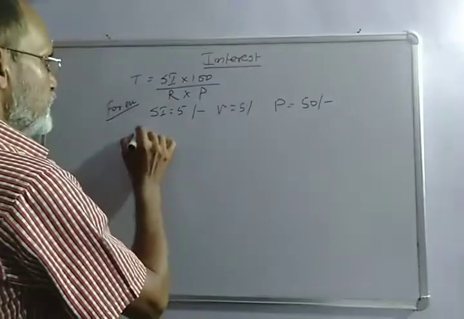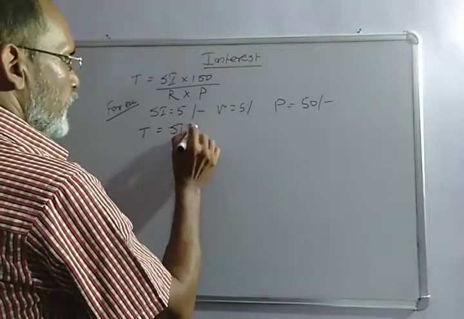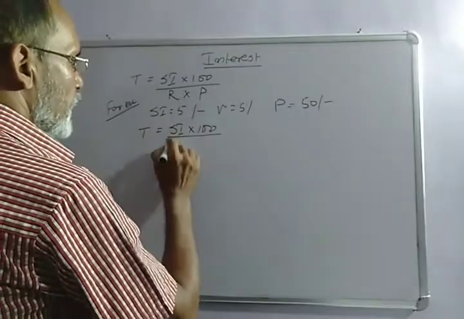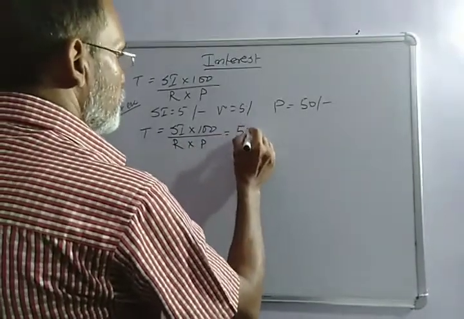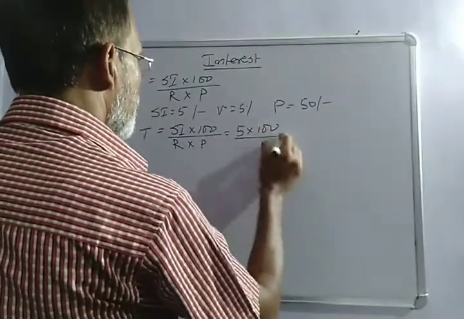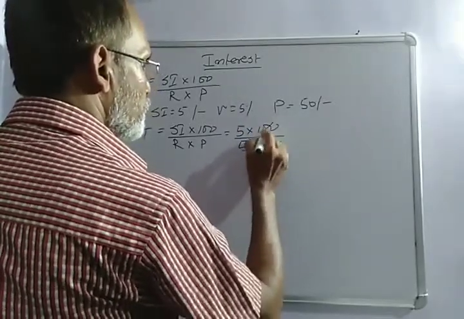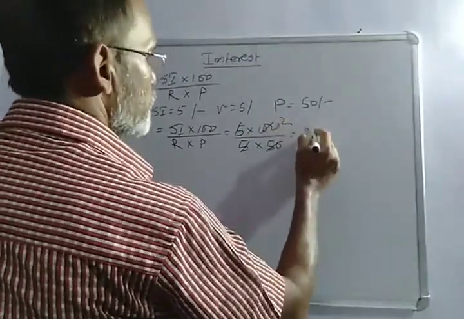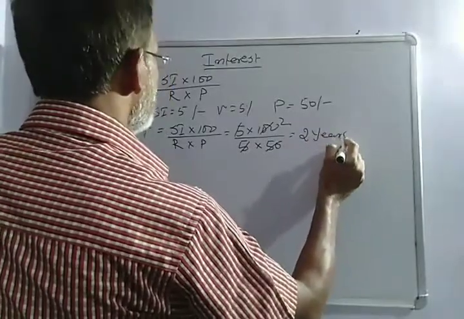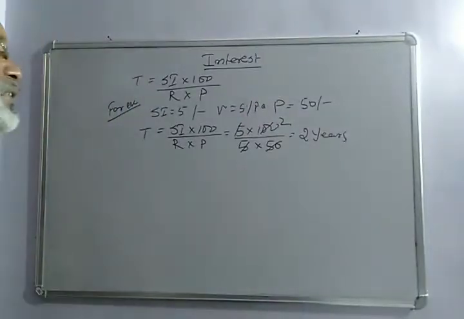Then time is equal to SI into 100 by R into P. So this is equal to 5 into 100 by R, what is R? 5 into 50. So 5 twos are 10, the 5s cancel. So this is equal to 2 years. Rate is given 5% per annum. So it is 2 years.